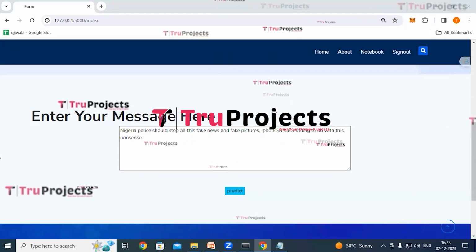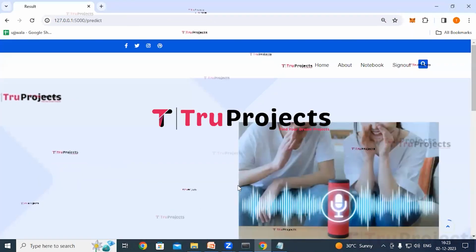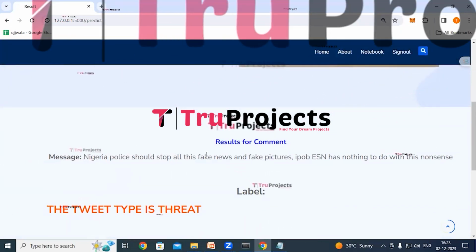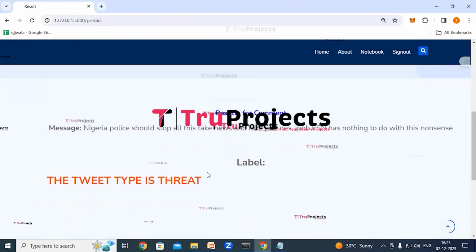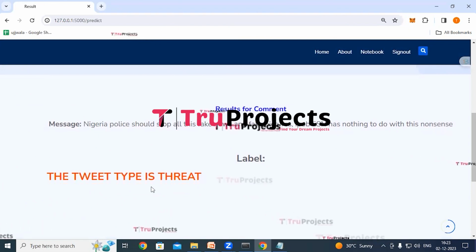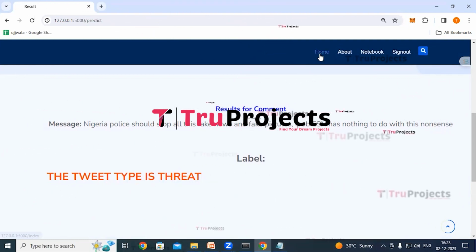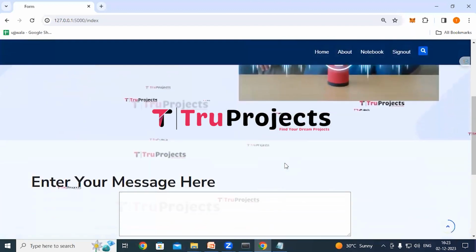So I have entered this tweet. Now click on the predict button. So this is the given text, and for this text it has predicted the tweet type as threat. So the application has classified this text as threat. Now click on the home link. We'll try again by giving another tweet.